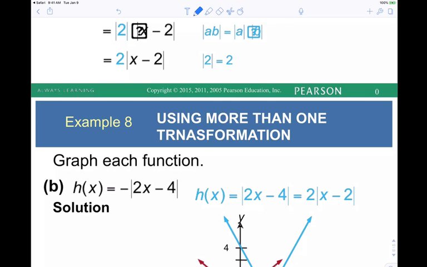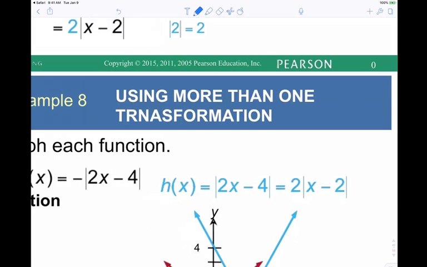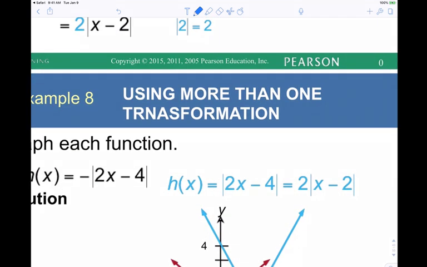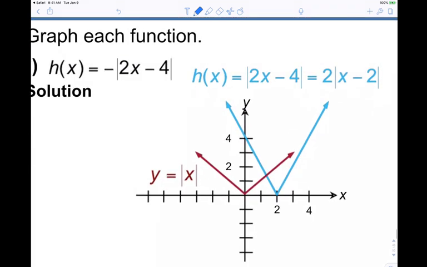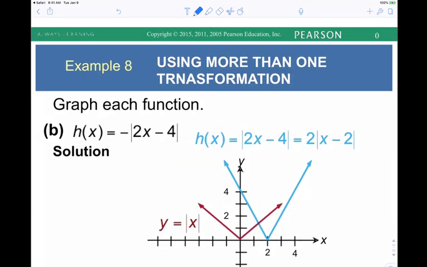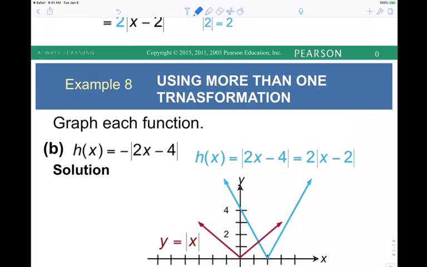What happened to that negative? It's still there. So why isn't it negative 2? The negative 2 means go to the right. The inside is the reverse of your intuition. No, I'm talking about the negative on the outside. I think we just haven't gotten there. So if we multiply the outside by a negative, it's going to flip it up and down. Did it make a mistake somewhere? Yeah, one of those is a typo. I think that negative is not supposed to be there. But if it were there, it would flip it up and down.